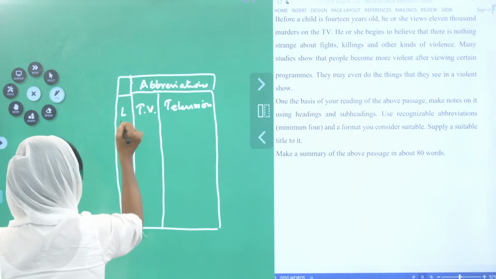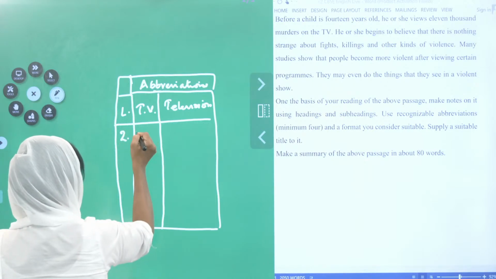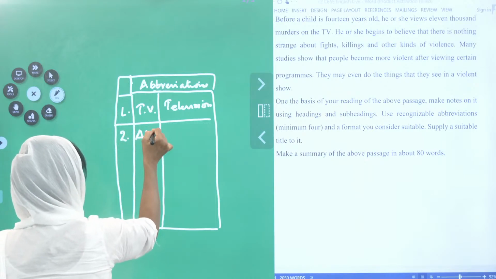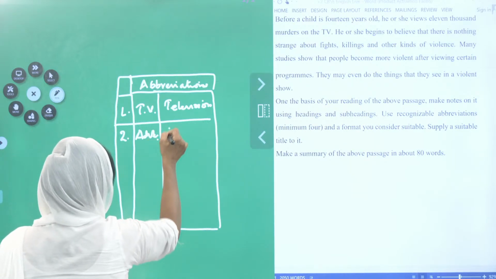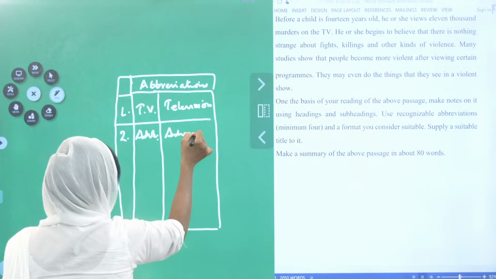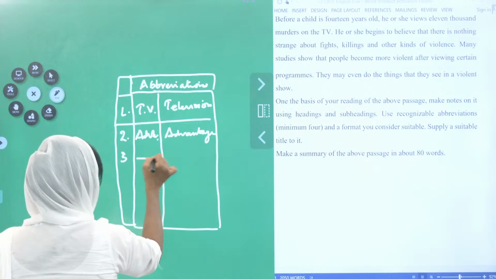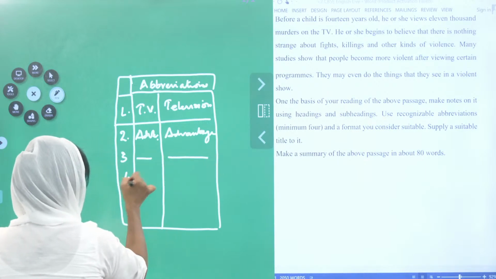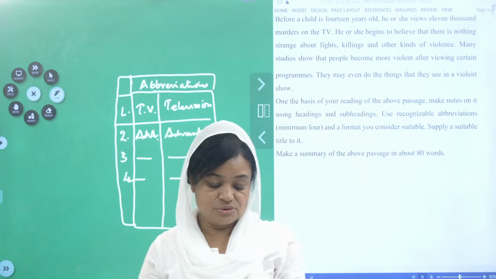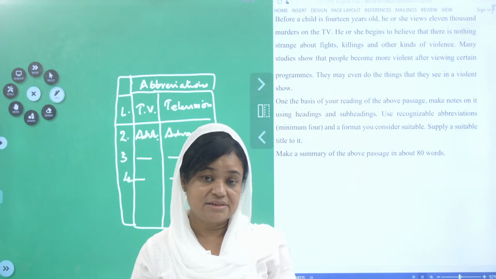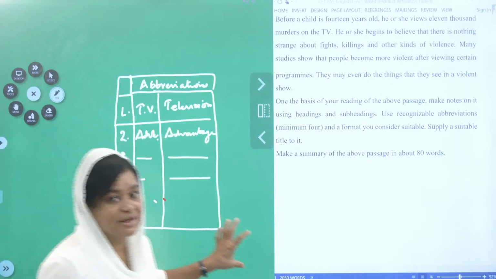My drawing is not so good, children. Number 2, I told you ADVT. I have used ADVT. Full stop. Very, very important. What is this? Advantage. Number 3, you have to use something. Number 4. The 4 abbreviations you have used, that is the glossary, index or whatever you call it, you need to do this. Do not forget to do it.